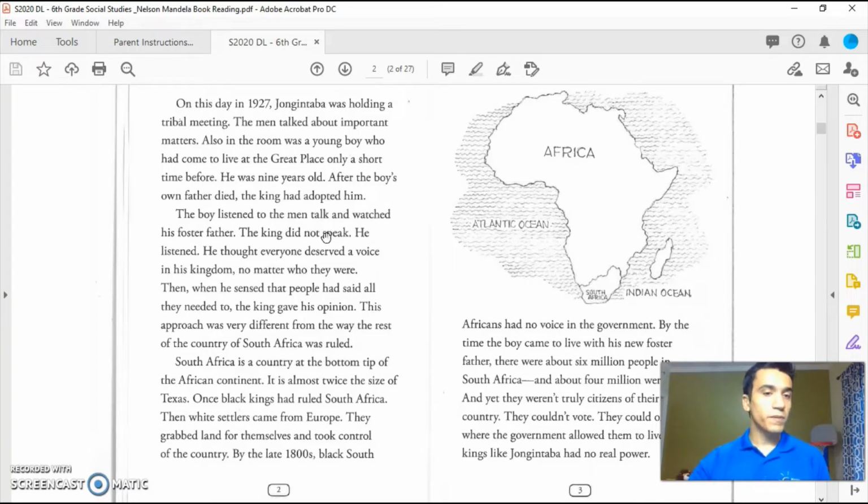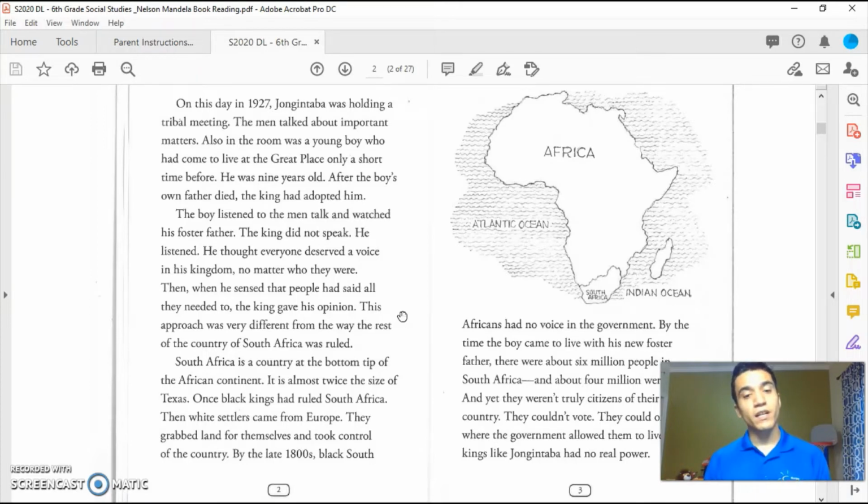The king did not speak. He listened. He thought everyone deserved a voice in his kingdom, no matter who they were. Then, when he sensed that the people had said all they needed to, the king gave his opinion. This approach was very different from the way the rest of the country of South Africa was ruled.